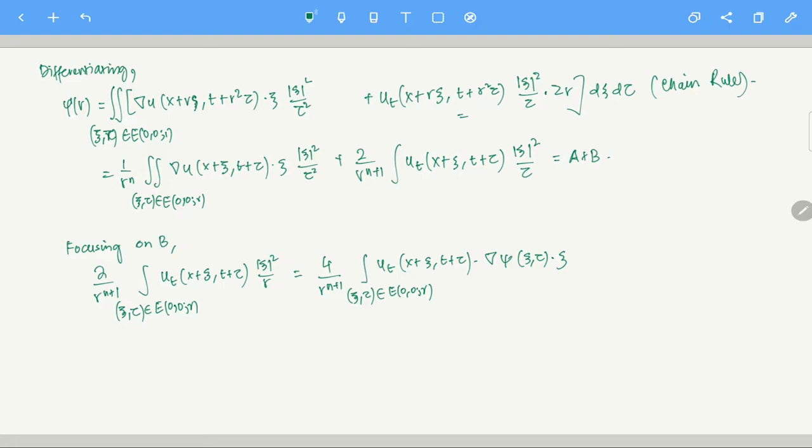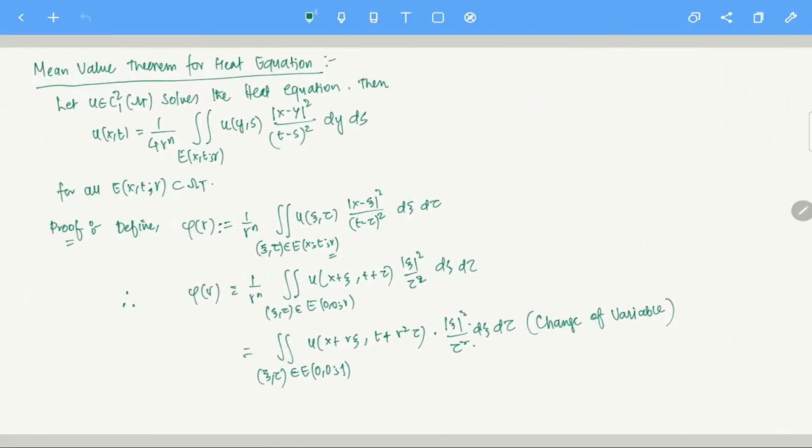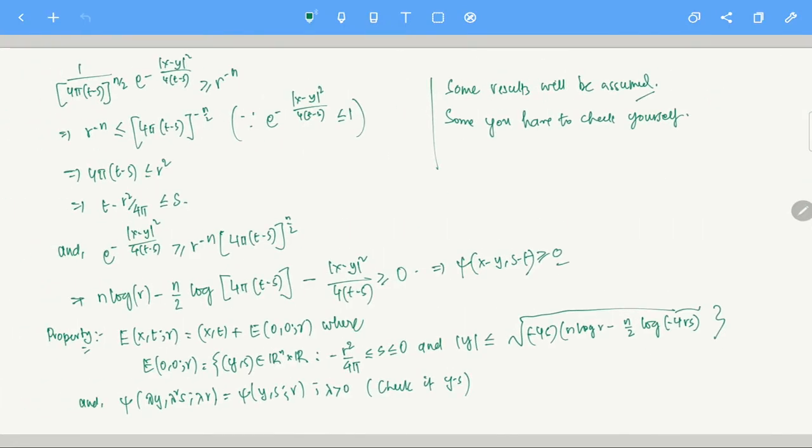Now you may be wondering, where am I getting all of that? It is not very difficult to see what the gradient of phi is. If you calculate the gradient of phi at the point xi tau, it becomes xi by 2 tau. See, where is phi? Phi is here, right?